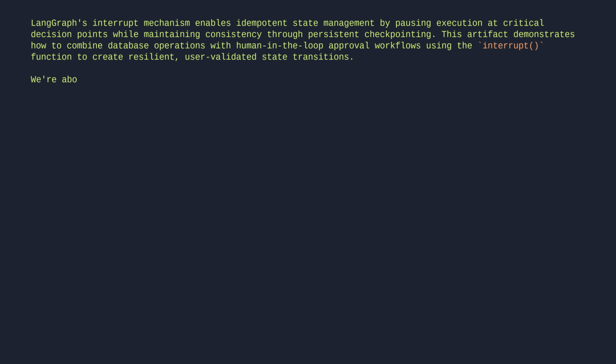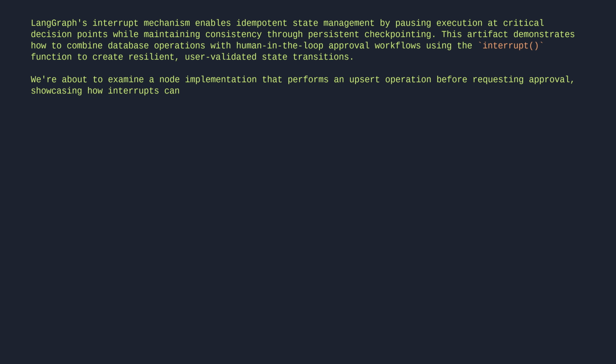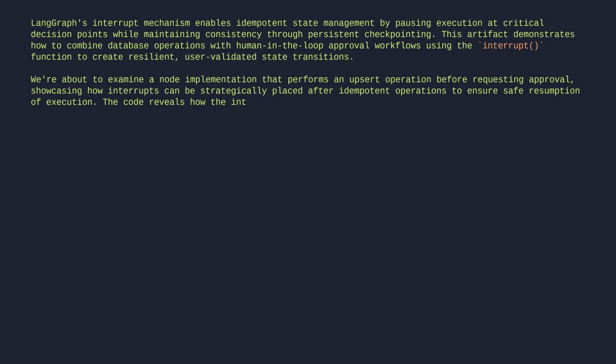We're about to examine a node implementation that performs an upsert operation before requesting approval, showcasing how interrupts can be strategically placed after idempotent operations to ensure safe resumption of execution. The code reveals how the interrupt payload surfaces approval requests, while the graph state remains persistently stored for later resumption.